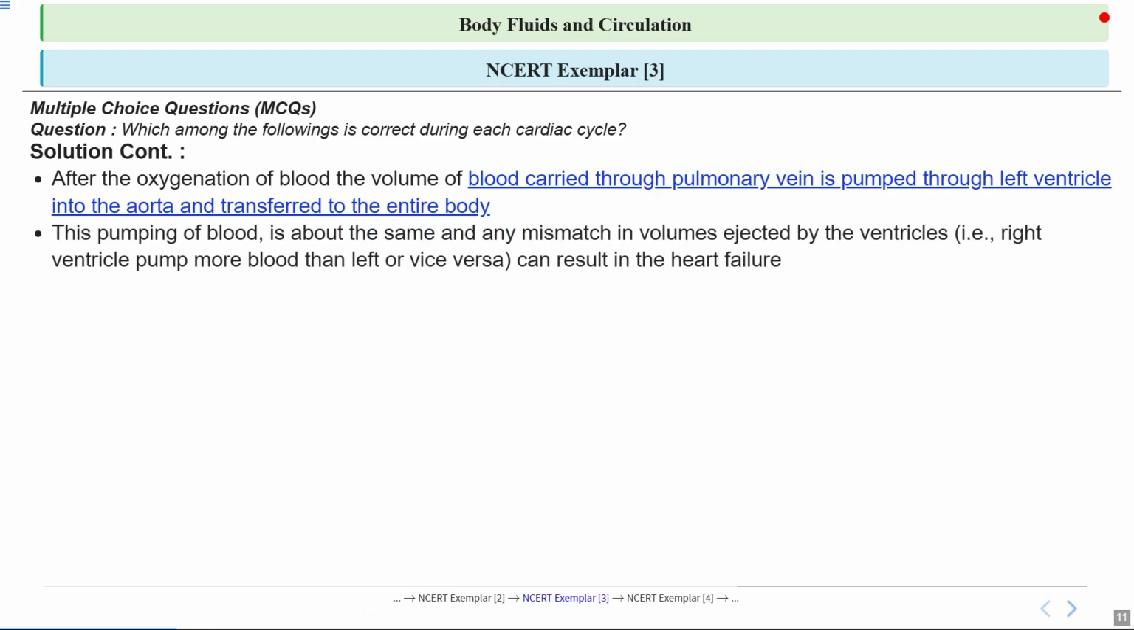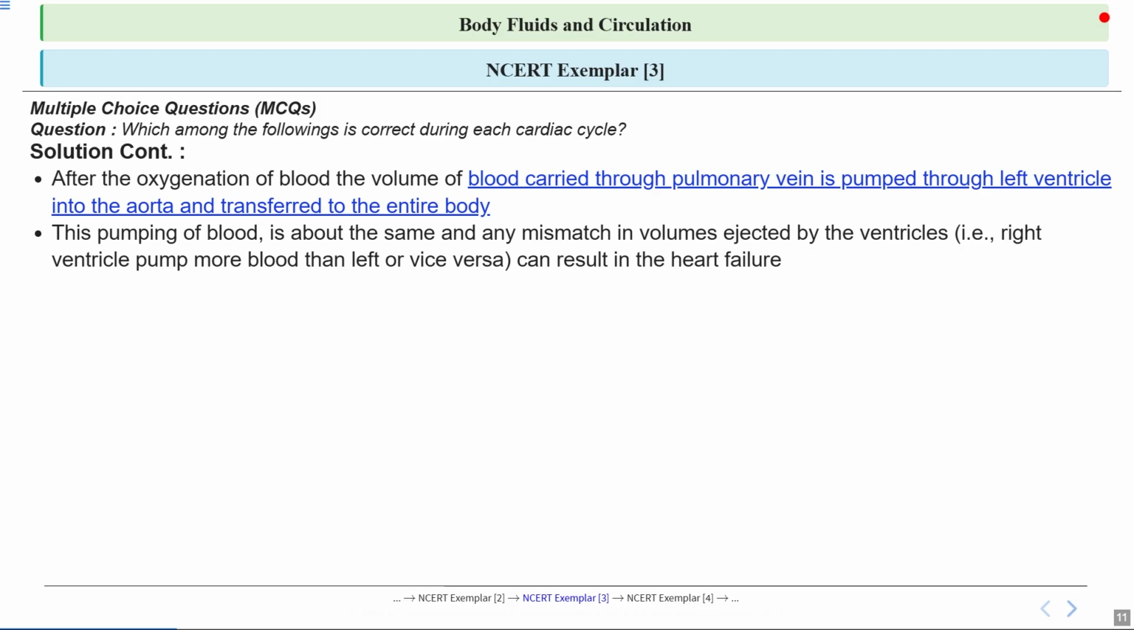Notice how the amount of blood pumped by the left and right ventricles is about the same in each cycle. If one side pumped more than the other, it would be like having a two-lane road where one lane moves much faster, and eventually there would be a traffic jam or backup. In the heart, this mismatch can lead to serious problems like heart failure.